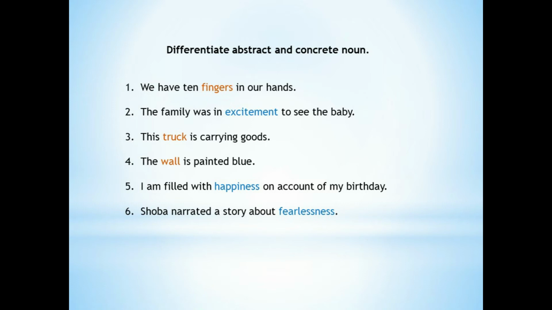The fifth one, I am filled with happiness on account of my birthday. இதில் happiness அப்படிங்கிற noun, it's an abstract noun because you can't touch happiness but only you can feel it. That's why happiness is an abstract noun. The sixth one is Shobha narrated a story about fearlessness. In the sentence, fearlessness அப்படிங்கிற noun, it's an abstract noun because even in this case you can't touch fearlessness but only you can feel it.